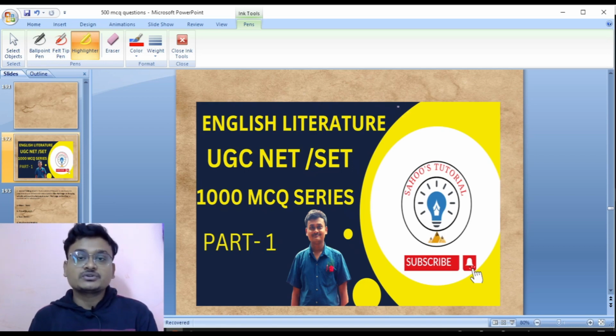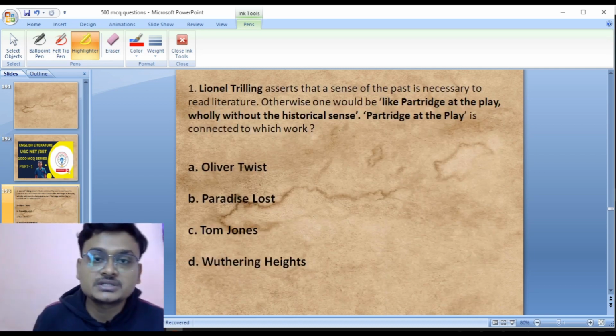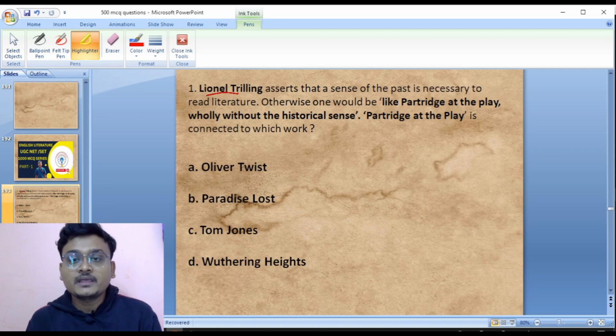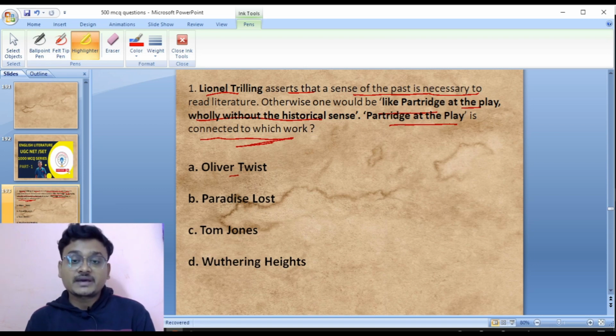So here is the first question on your screen. Let's begin the session with this wonderful question. Lionel Trilling asserts that a sense of the past is necessary to read literature, otherwise one would be like a Partridge at the play, wholly without the historical sense. Partridge at the play is connected to which work? Oliver Twist, Paradise Lost, Tom Jones, Wuthering Heights. So the right answer to this question is Tom Jones.